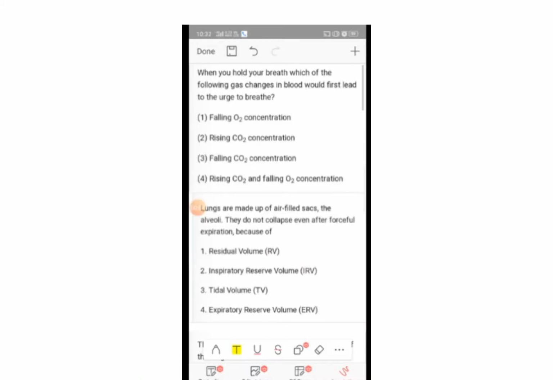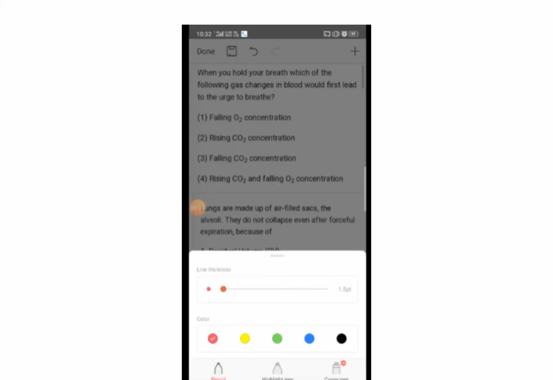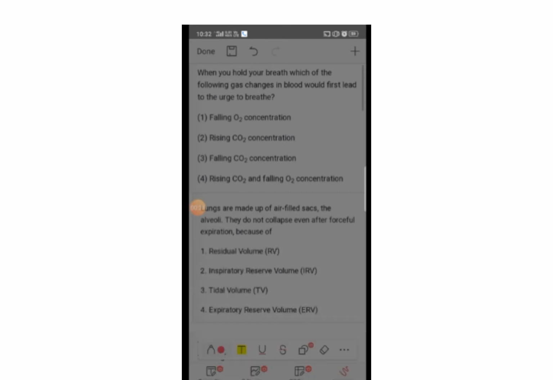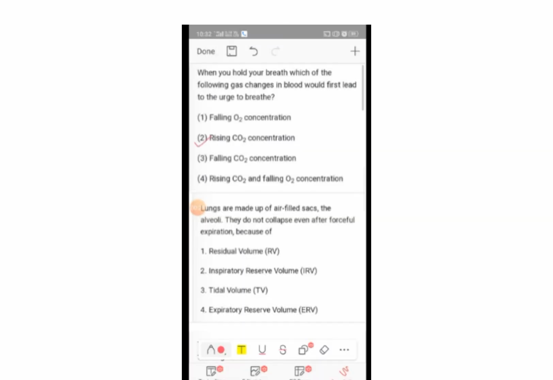When you hold your breath, which of the following gas changes in blood will first lead to the urge to breathe? Option first, falling O2 concentration. Second, rising CO2 concentration. Third, falling CO2 concentration. And fourth, rising CO2 and falling O2 concentration. Now think. The answer is second, rising CO2 concentration.